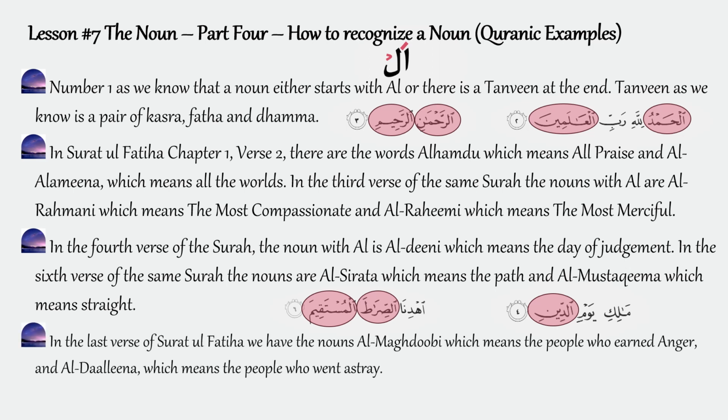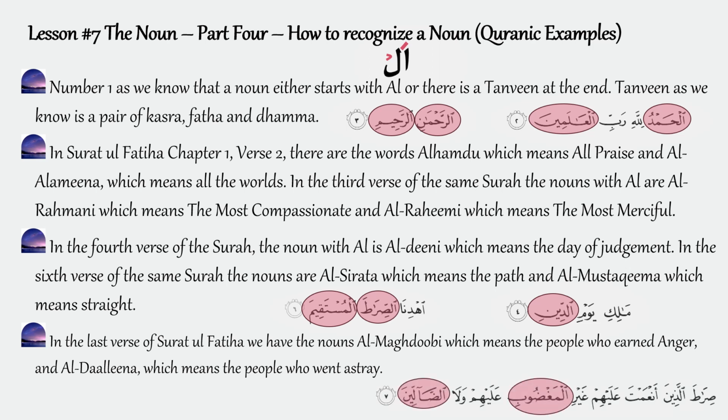In the last verse of Surah Al-Fatiha, we have the nouns Al-Maghdubi, which means the people who earned anger, and Al-Wallina, which means the people who went astray.